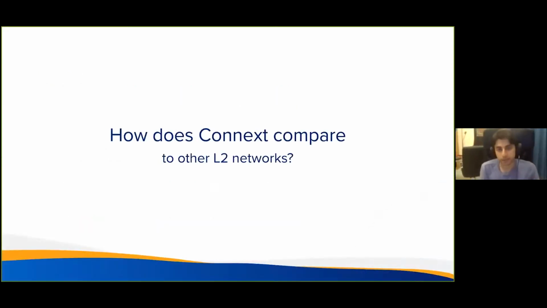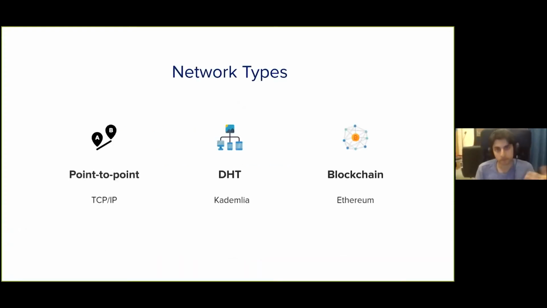So to understand that, let's talk a little bit about how Connext compares to other layer 2 networks. There's a bunch of different kinds of networks out there, and I think it's helpful to give context around them just to understand why layer 2 is actually much more diverse than people might initially realize. Examples of different kinds of networks, and this is by no means an exhaustive list, are point-to-point network communication networks like TCP/IP, distributed hash tables like Kademlia, and blockchains like Ethereum.